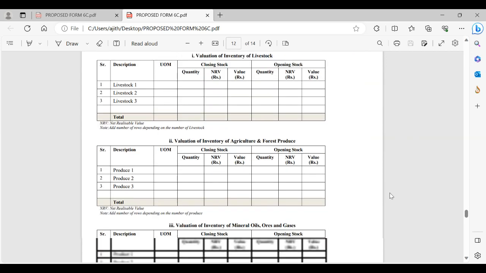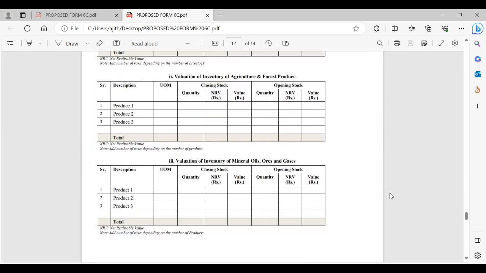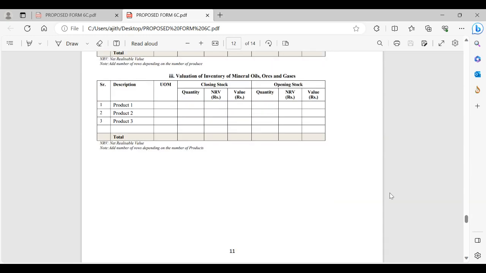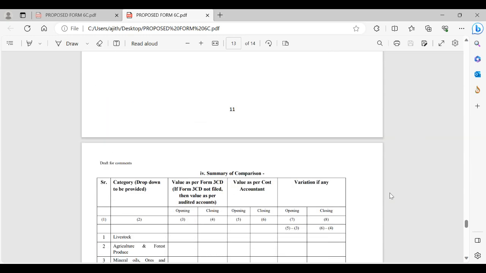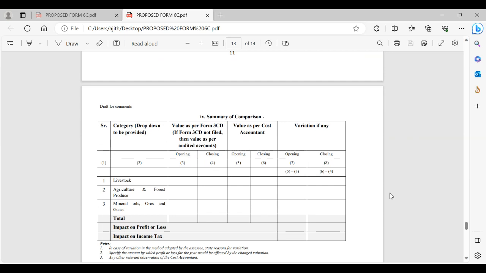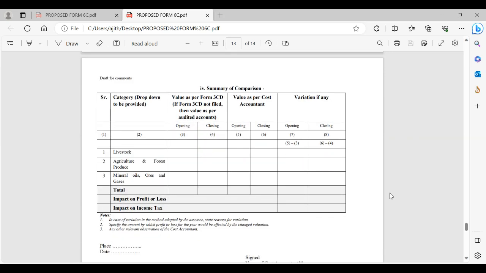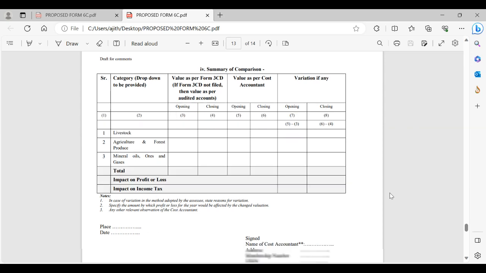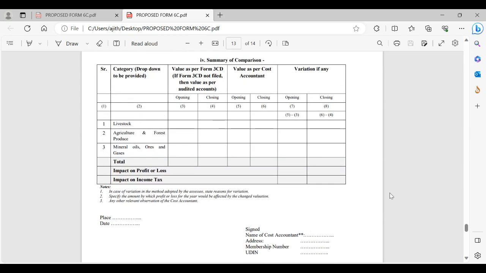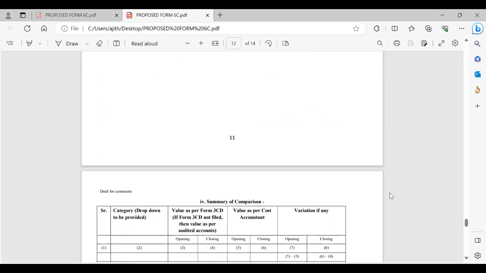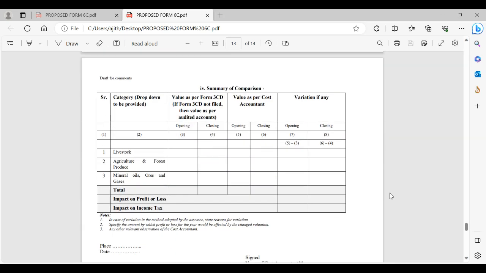For agriculture and forest produce also NRV. Mineral oils and natural gas also under NRV. Again, this is applicable for producers only, not for traders or further manufacturers of these things. This is how these primary products would be dealt with.